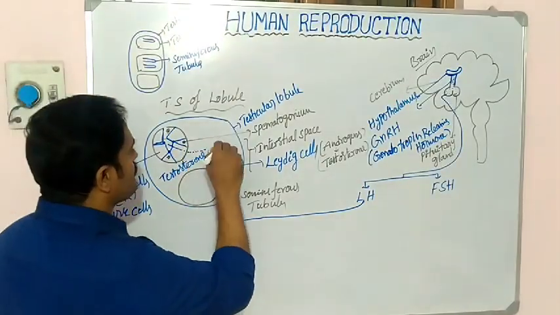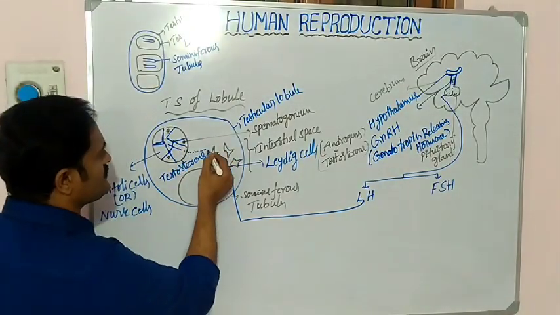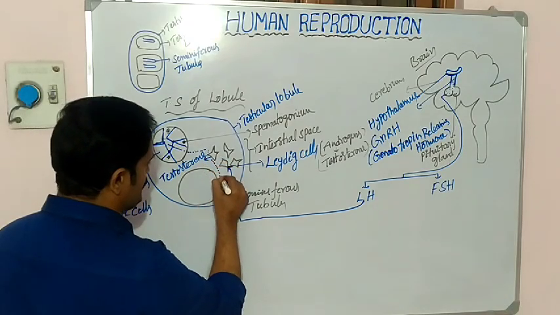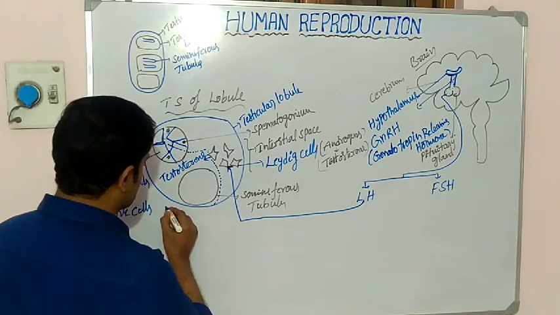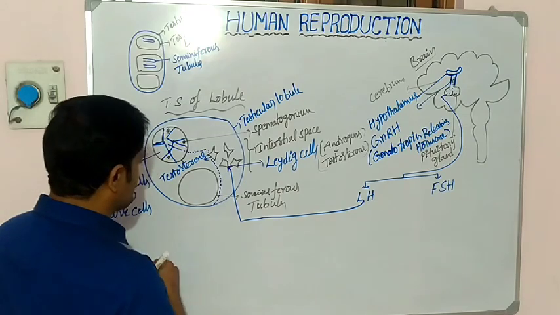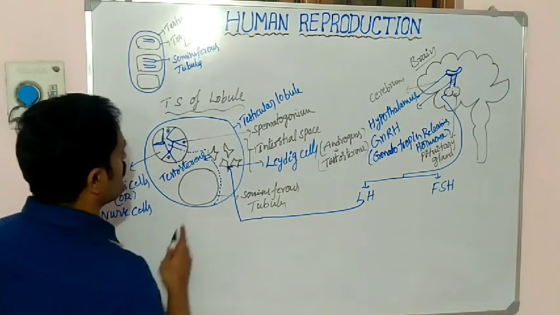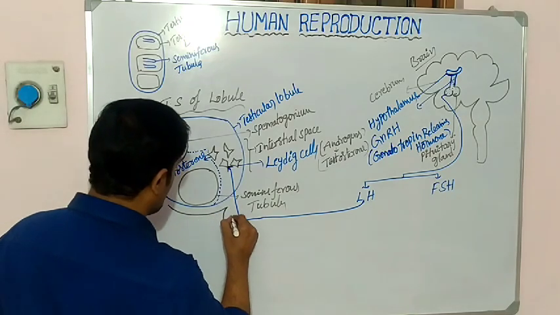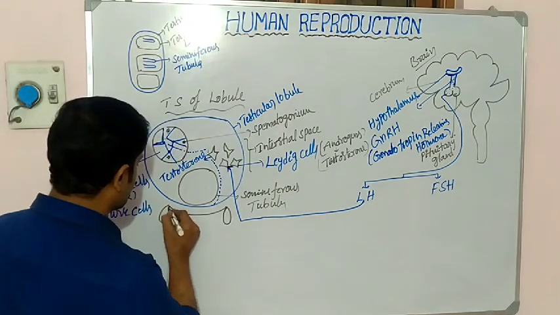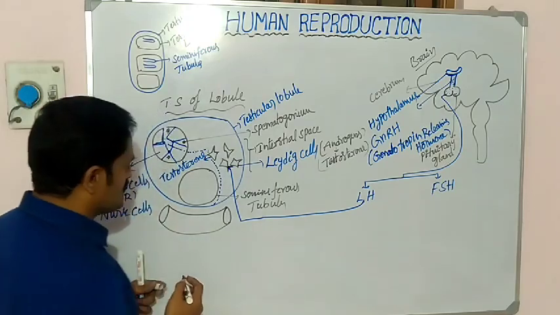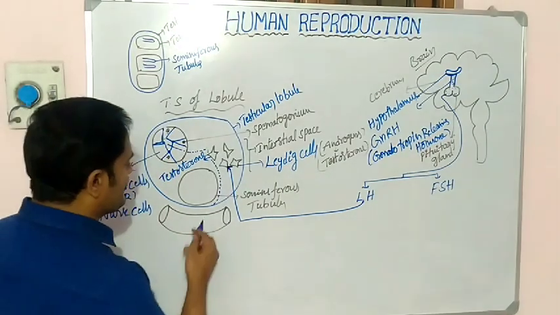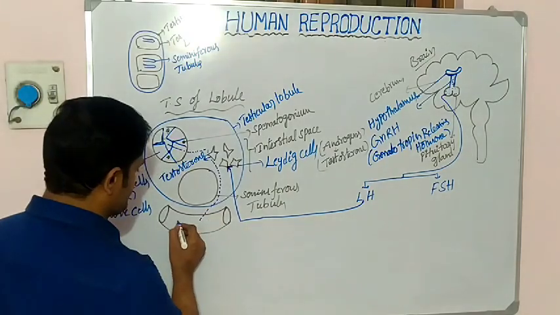Some other portion of the testosterone is also released into the blood vessels which surround the lobule.